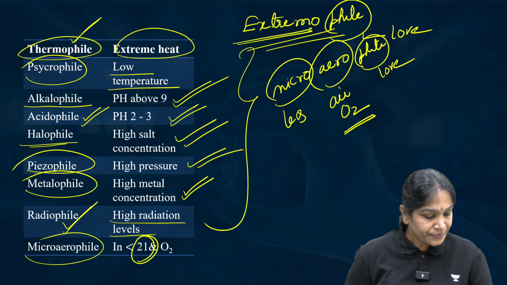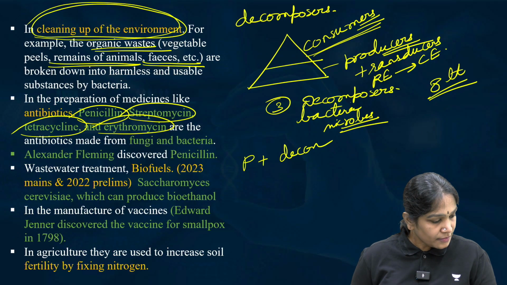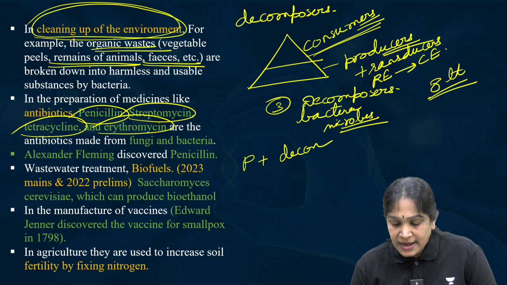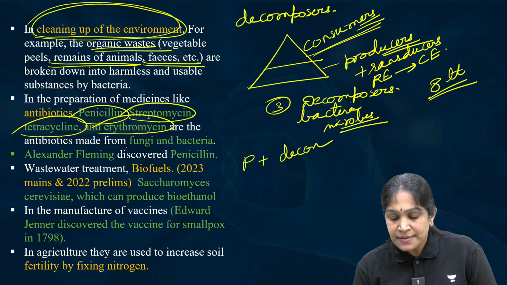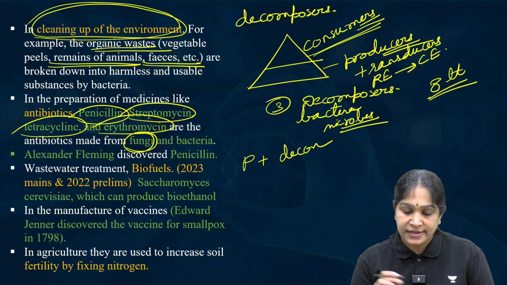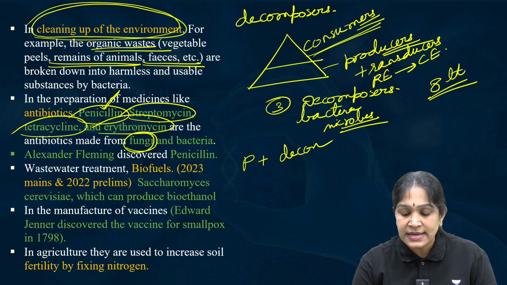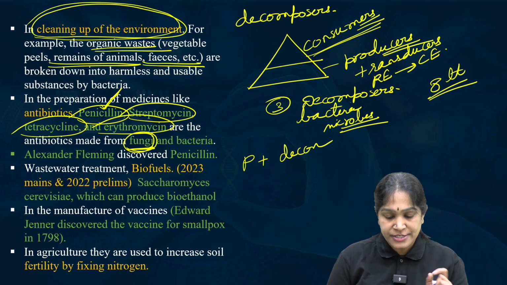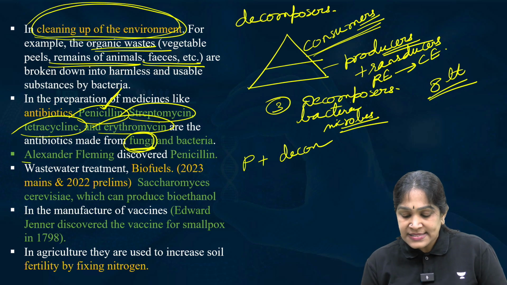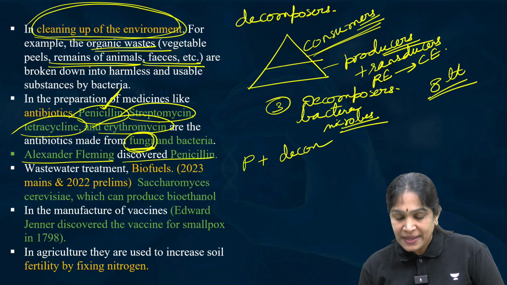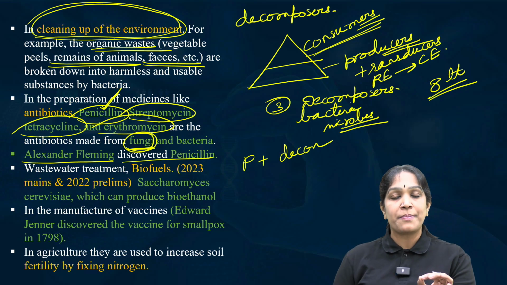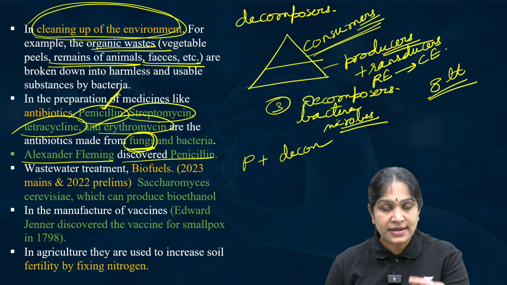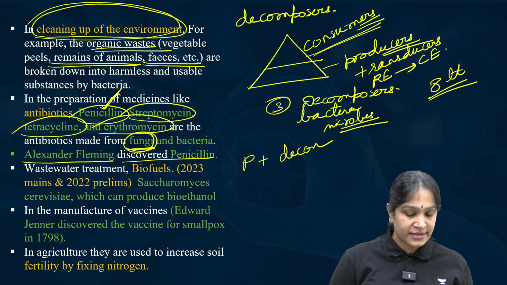Not only bacteria, some fungi also produce antibiotics. In fact, penicillin is produced by a fungus called Aspergillus. Then Alexander Fleming discovered penicillin. The first antibiotic discovered was penicillin, and Alexander Fleming discovered it.